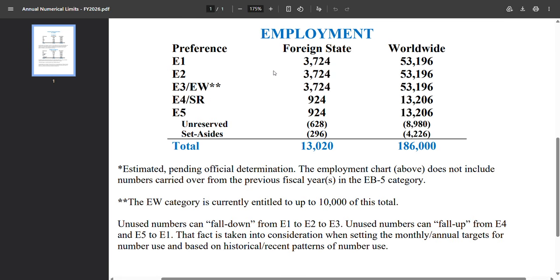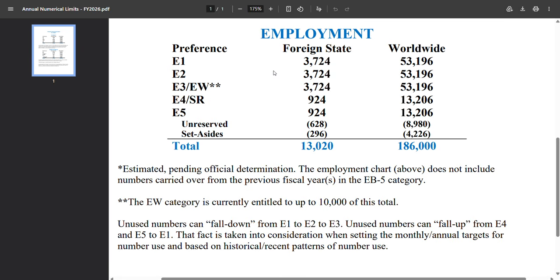So that is why you saw a retrogression, because the demand became very high when the dates moved forward in EB1 India and EB2 India, and there was a big retrogression. I think for EB1 India it was close to 4 months retrogression, and for EB2 India it was close to 9 or 10 months retrogression in the last visa bulletin.